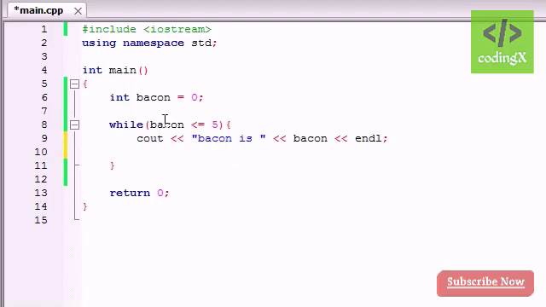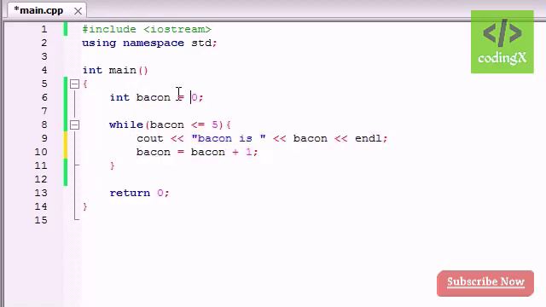Again, what this test is going to do is test, is bacon less than or equal to 5? And since the value is 0 right now, this test is always going to be true. So in order to make this test false and this loop stop running, we need to change the value of bacon at some point so it is equal to 5 or greater than 5. To do that, make bacon equals bacon plus 1. Now, each time we run the loop, it's going to do its thing right here, and then when it's done, it's going to add 1 to the value of bacon.